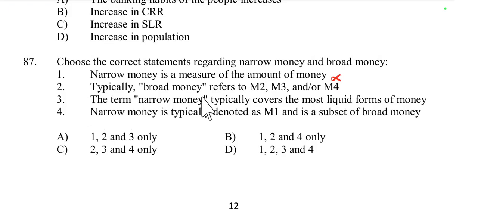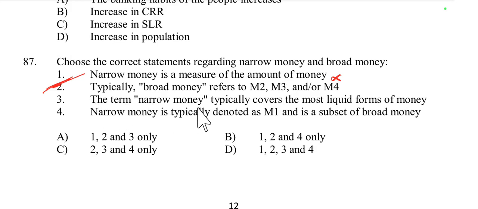But the second one: typically broad money refers to M2, M3 and M4. Yes, broad money includes M2, M3, M4, because M3 has time deposits, M2 has post office savings, and M4 is M3 plus all the post office savings minus national saving certificates. So broad money are M2, M3 and M4. This is correct. Broad money includes a wider range of financial assets, including less liquid forms of money like savings deposits, time deposits and other financial assets. So option 2 is correct.